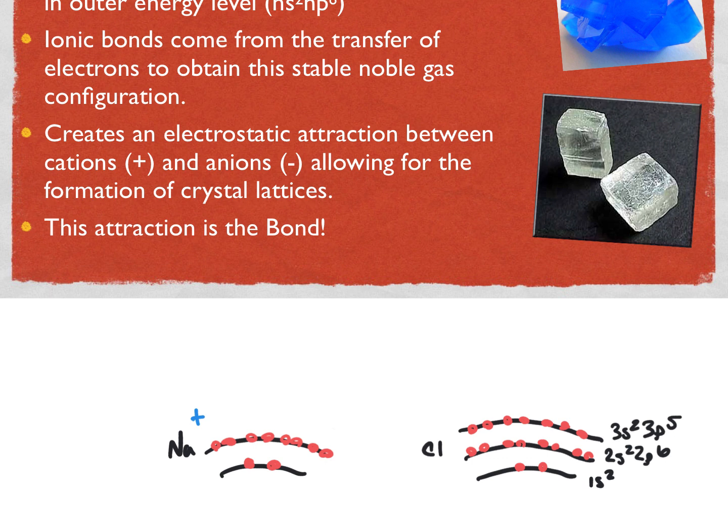Chlorine would be more stable if it gained that electron, and sodium would be more stable if it lost that electron. And so when chlorine gains an electron that was given up by sodium, it now has a negative charge. And what happens is electrostatic attractions begin to form between the cation, the positive ion, and the negative ion, the chloride ion, to create what we call an ionic bond.